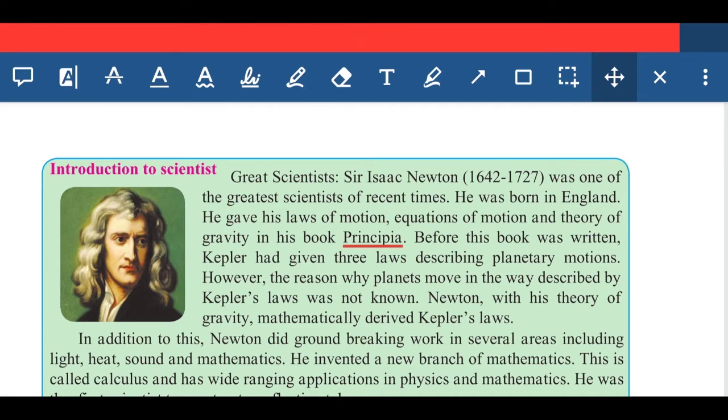Kepler was one scientist who had discovered the laws which we call Kepler's laws. In that law he only explained how the planets are revolving and what their path is, but he was not able to explain why they are following that path. Afterwards, Newton was the scientist who proved mathematically, by making a derivation, how these Kepler's laws are correct regarding planetary motion.